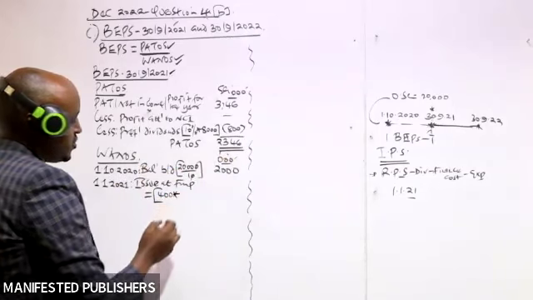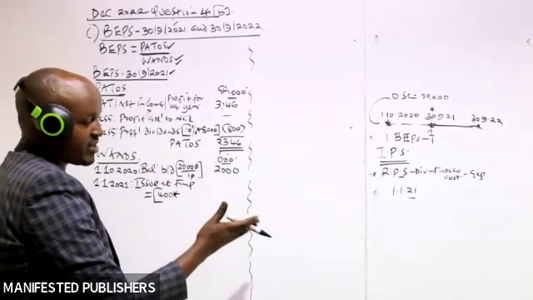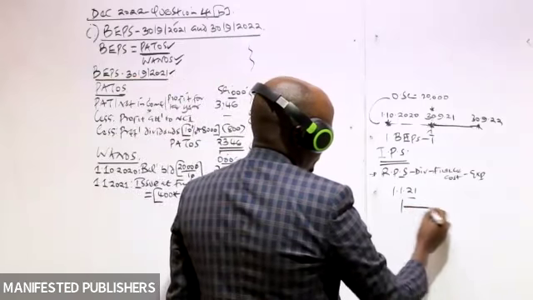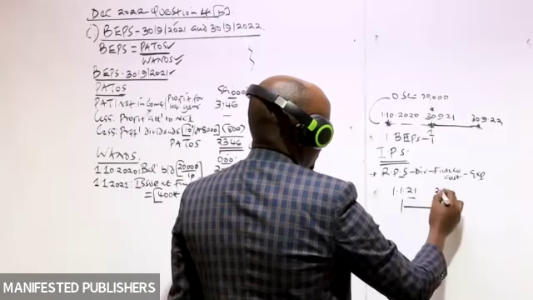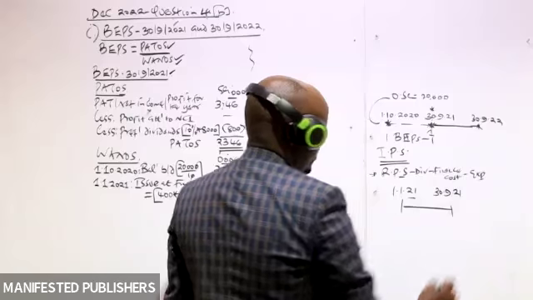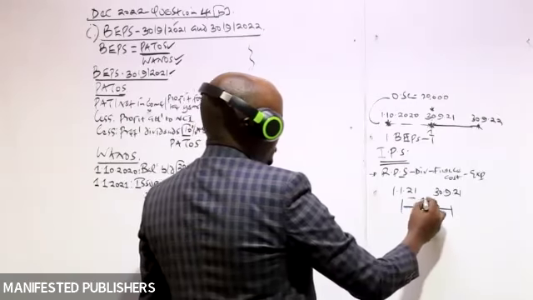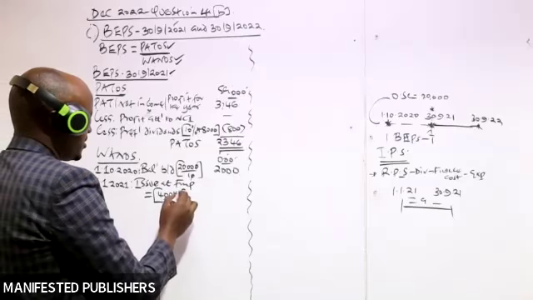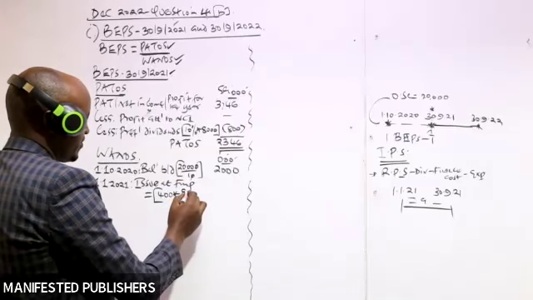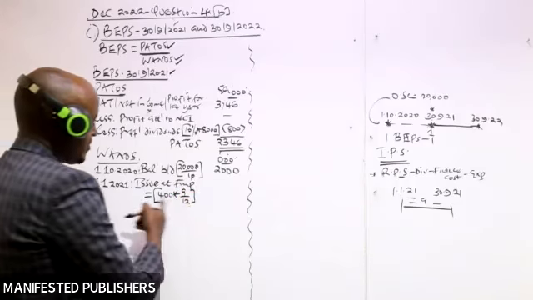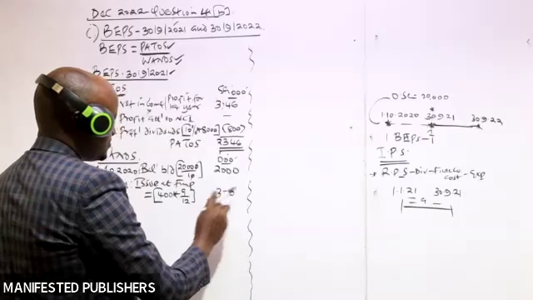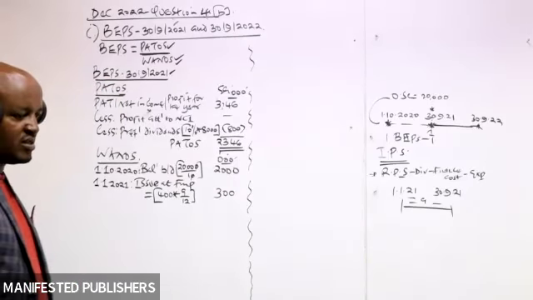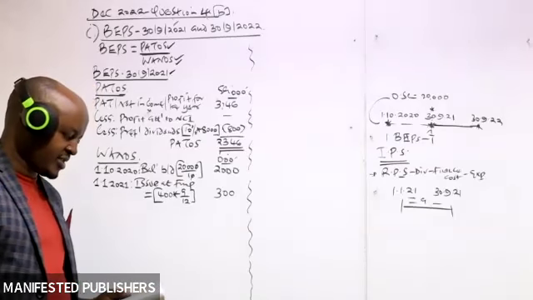And then what do we need to do? We multiply those shares with the proportion of time they were held. So the shares were issued on 1st January 2021. The year ended on 30th of September 2021. So these shares were held for how many months? These are 9 months. So we multiply those shares with 9 over 12, which is basically the same as 3/4. So that should give us 300. Yes, so we are done with that.